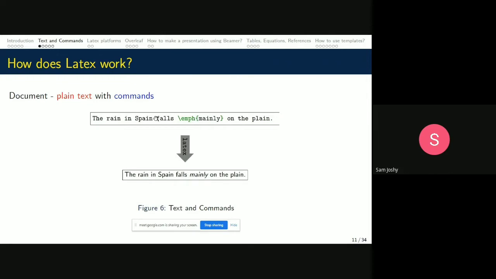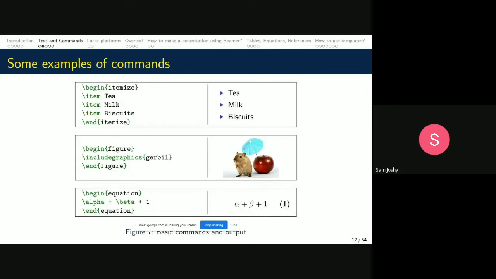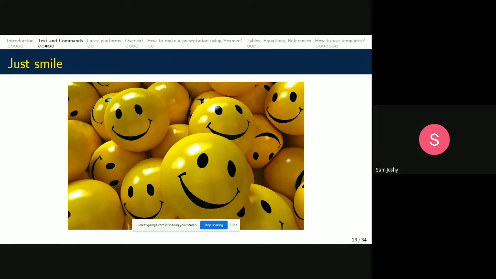When we have to produce items, we have three items to be listed in the document: tea, milk, and biscuits. I should write these codes. Over this presentation, you will be seeing such codes of all these types. And I request all to smile at these codes, please.